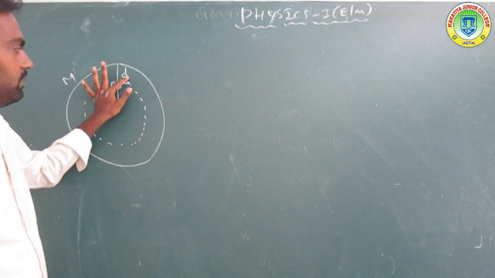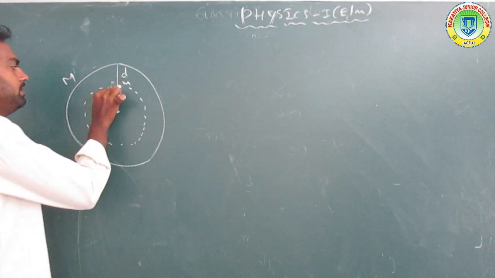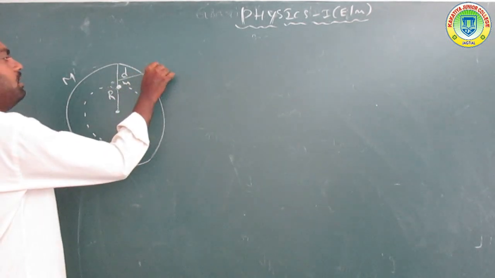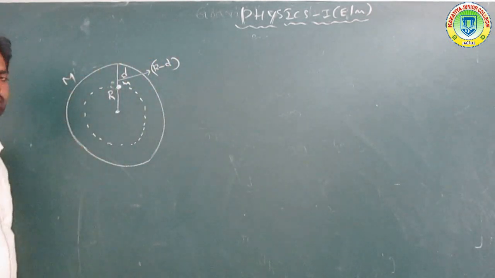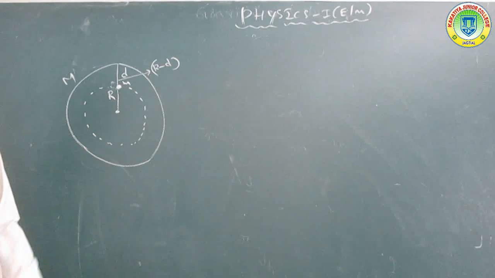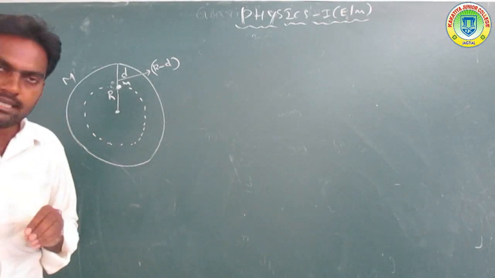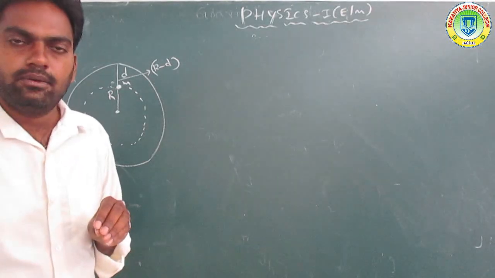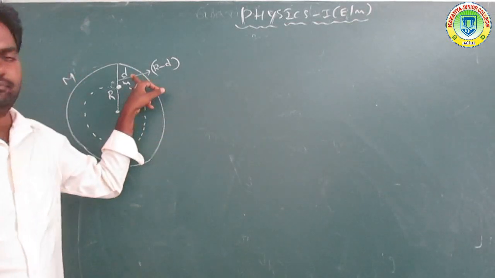The complete radius is R, so here R minus d is taken.